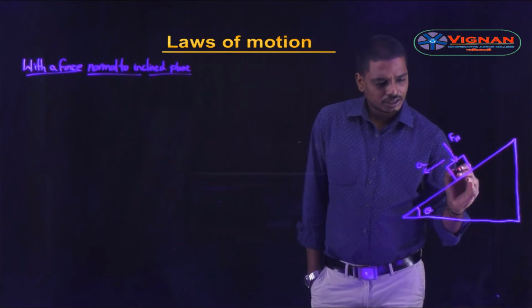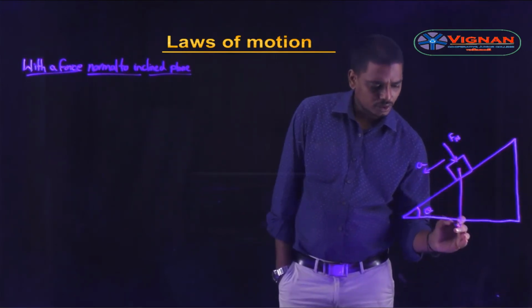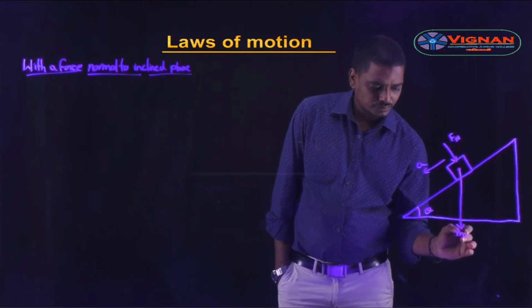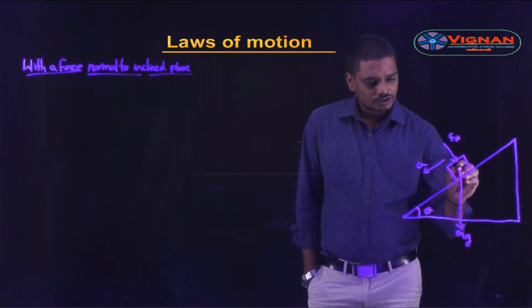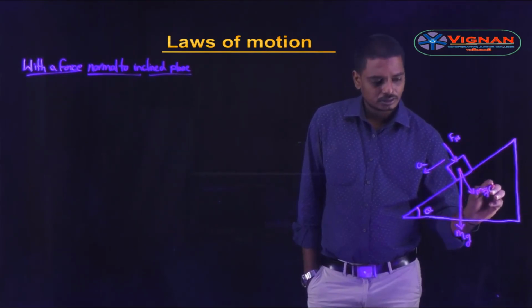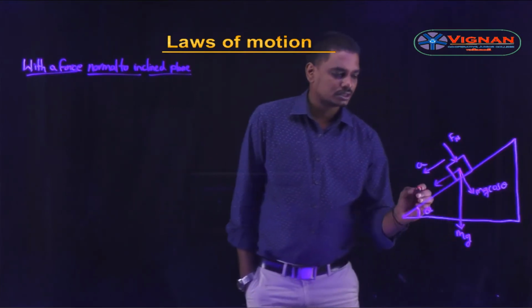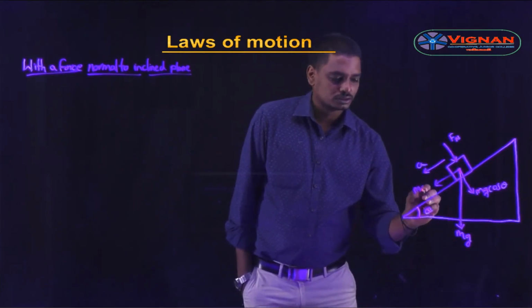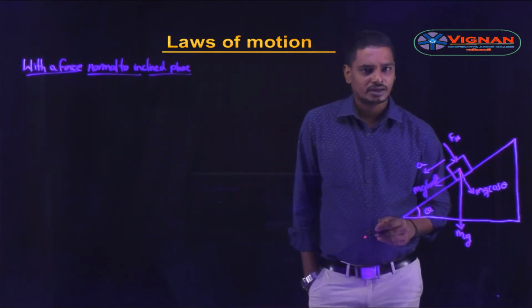So for that, let us initially draw the forces that are acting on the block, which is the weight mg vertically downwards towards the center of the earth, which can be resolved into two components, that is mg cos theta in this direction, and mg sin theta, right?